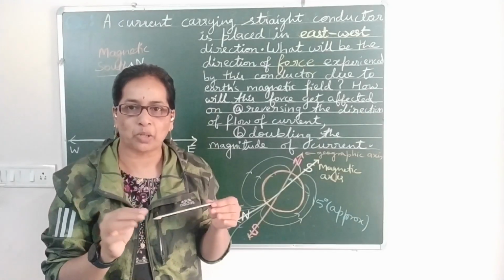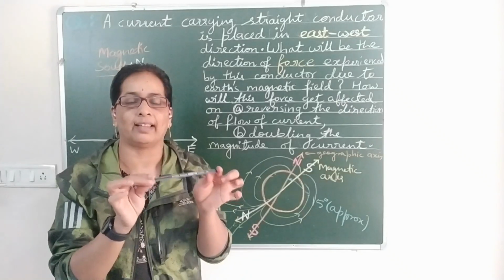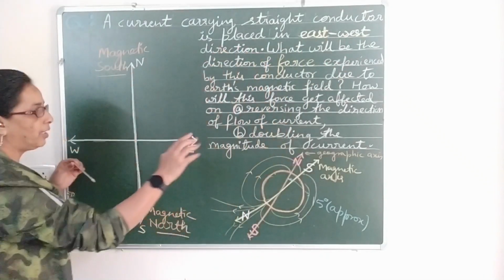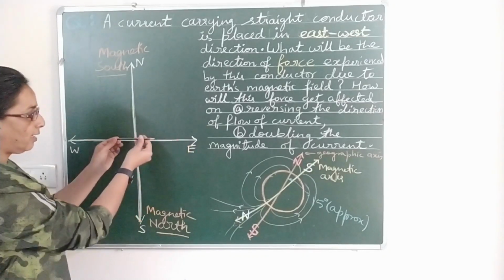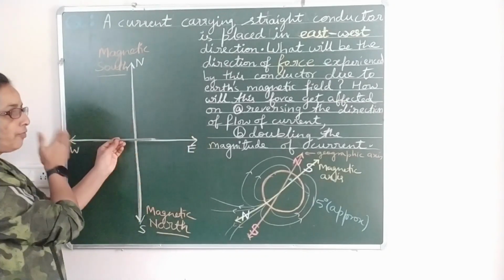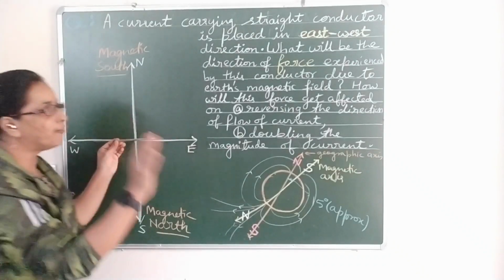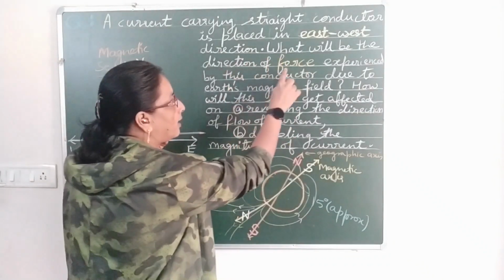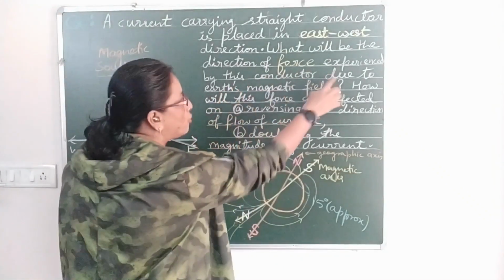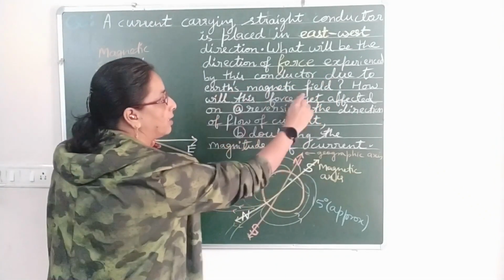So according to the question, a current carrying conductor is placed in the east-west direction of Earth. That means something like this. A conductor is placed like this. Current in the conductor may be from east to west or west to east. We have to find the direction of force experienced by this conductor due to Earth's magnetic field.